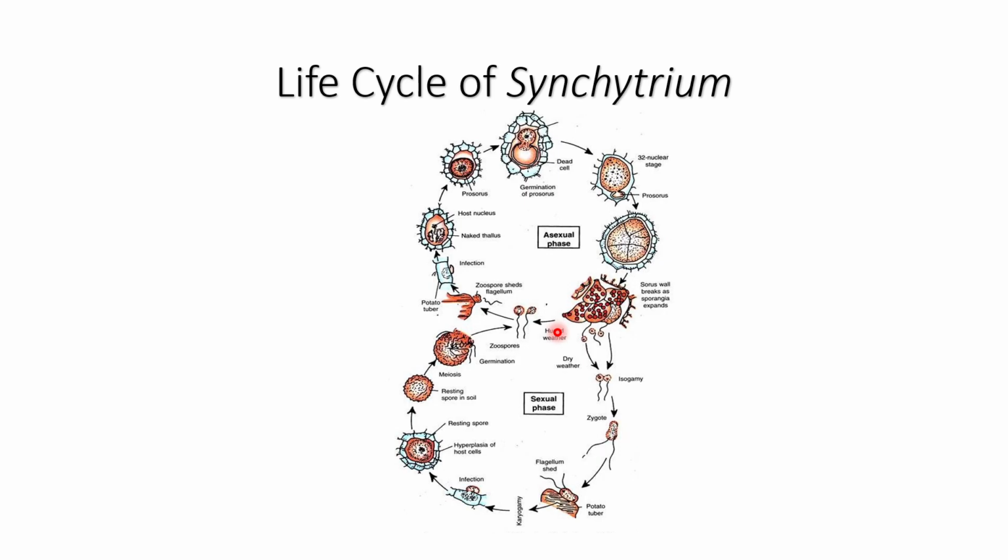During the asexual phase there is formation of zoospore, and during the sexual phase there is formation of gamete, and during the asexual phase zoospore causes hypertrophy of the cells, while during sexual reproduction gametes cause hyperplasia. So these are the basic differences between the asexual and sexual phase of this fungus.